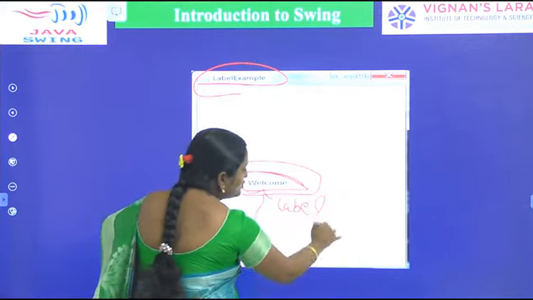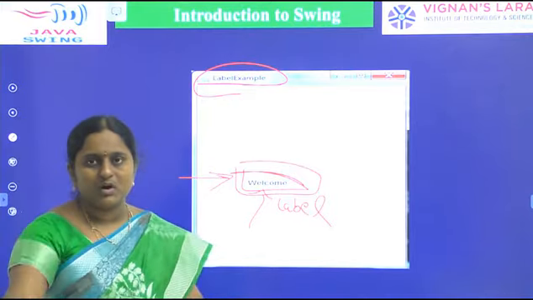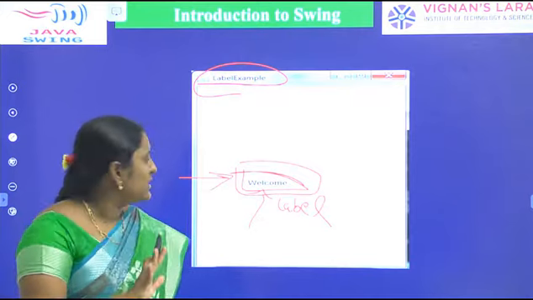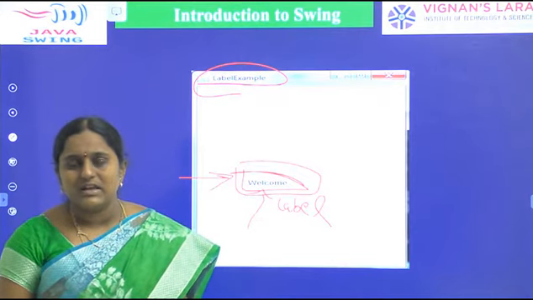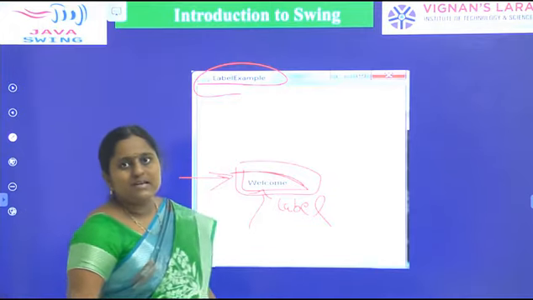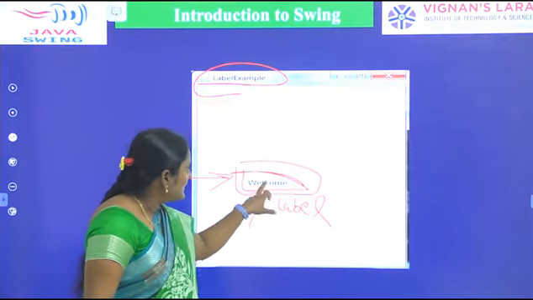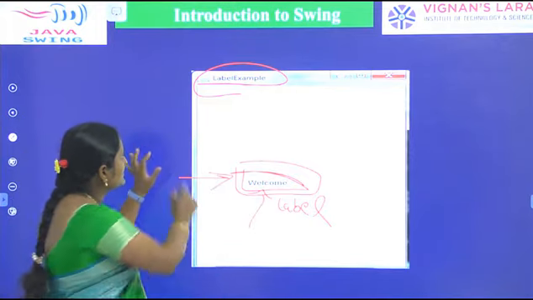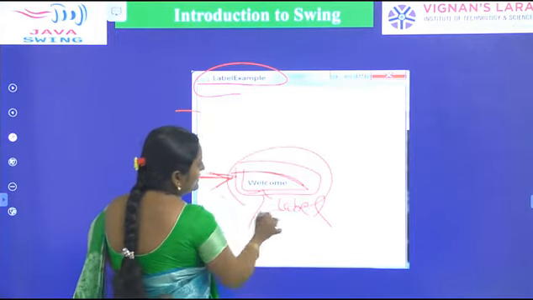As a user we can't perform any operations by using a label. Labels are passive controls, and user interaction is not possible using labels.